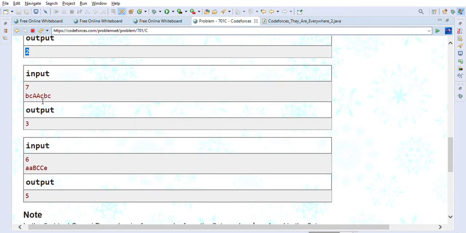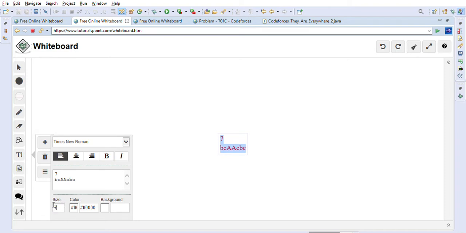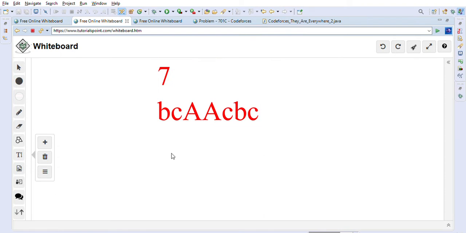Now let's look into this another problem. So let's just copy this problem. We'll go into whiteboard so I can show it like a little bit better here. So let's just make it big. So this is the string basically, and what we have to do is we have to find out what basically, this is a string problem, right? And we have to find out a substring with all different characters that are present in the string, right?